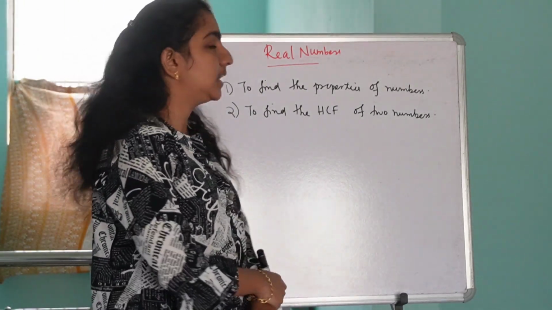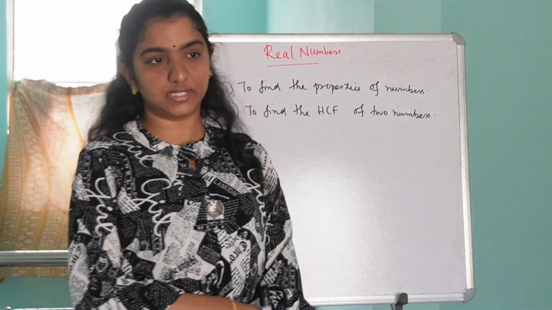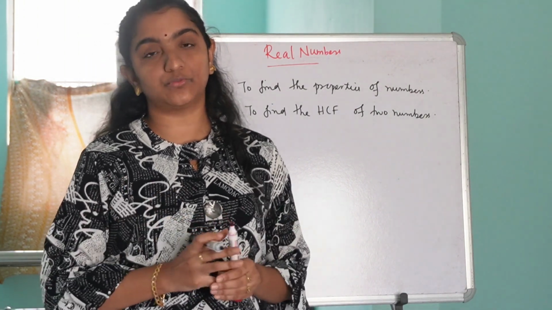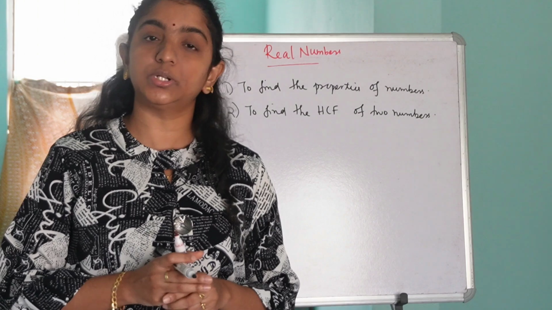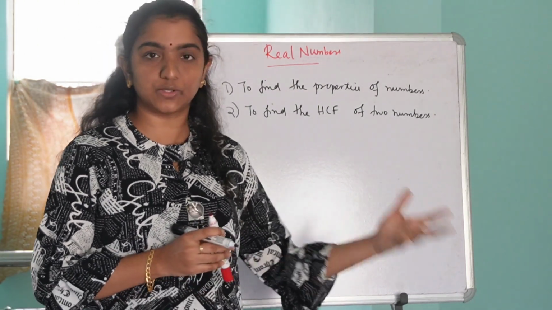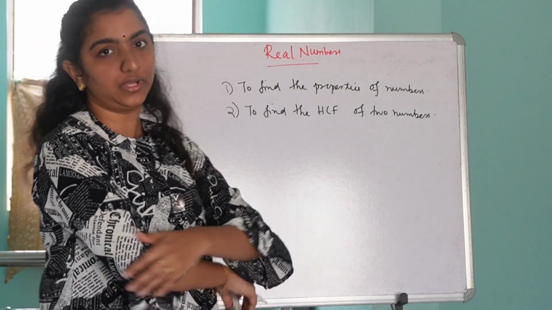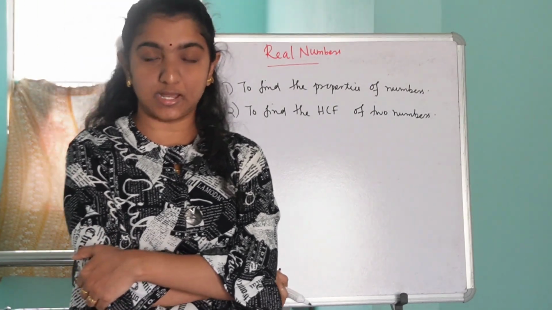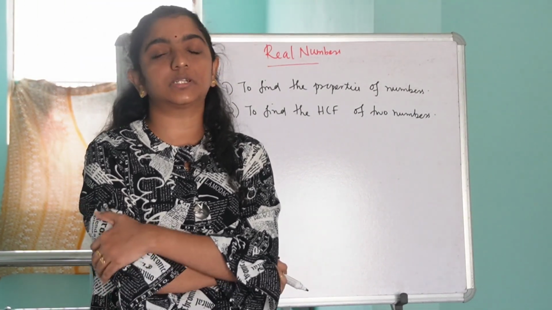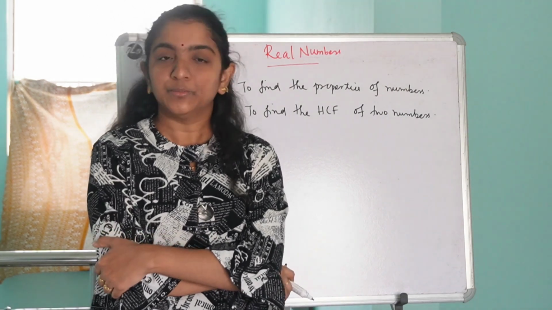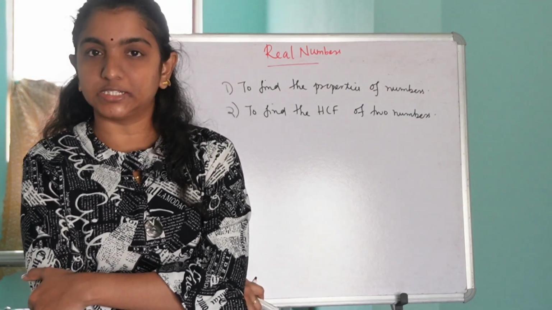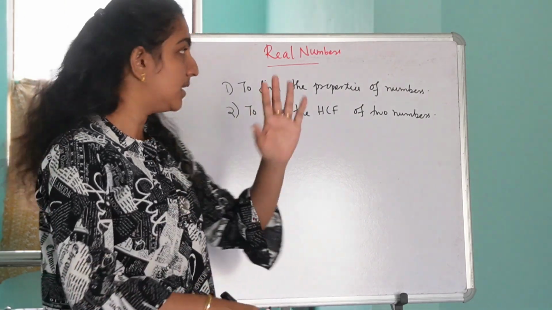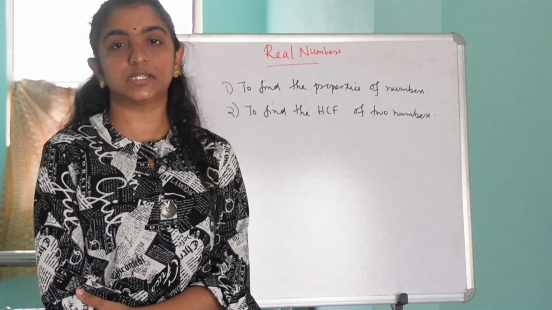Now in your examinations, you can expect two types of questions from this section, and both of these types are related to the applications of Euclid's division lemma.